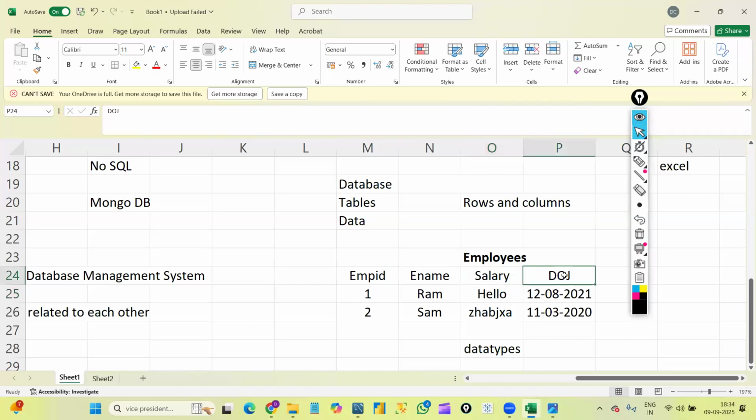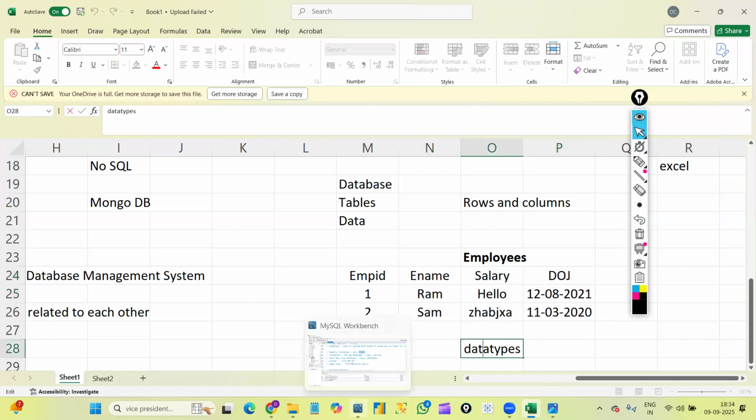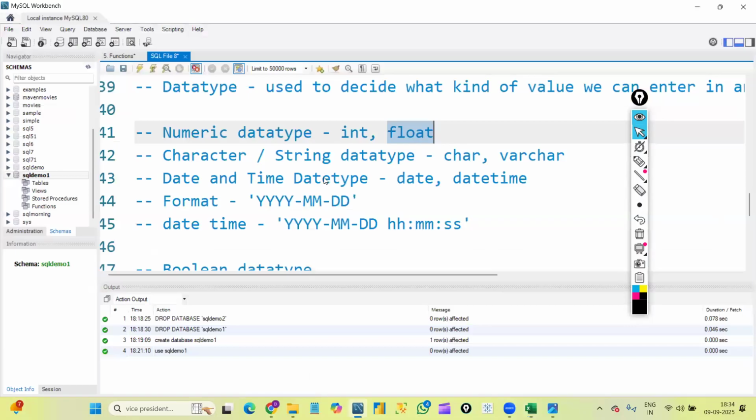For date of joining, obviously we will give date data type so that it will accept dates only. If I give any other data, it will give me the error. That is how data types are important. Basically, we will define the data type, and according to that data type only, we can enter the values. Am I clear up to here?